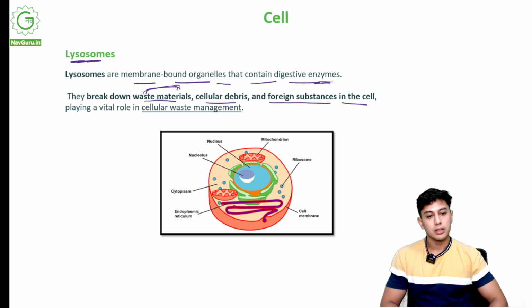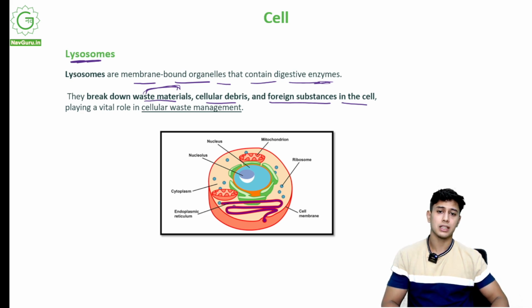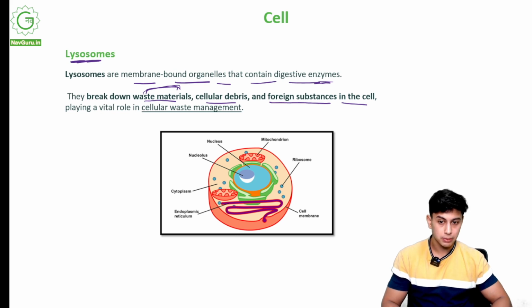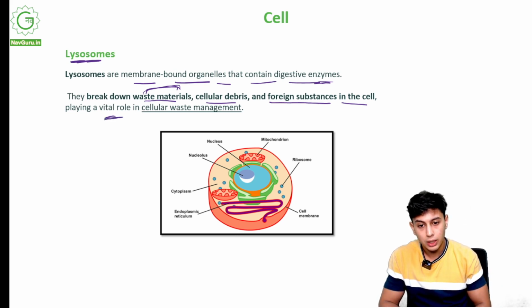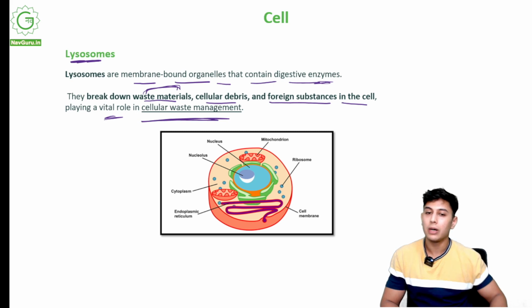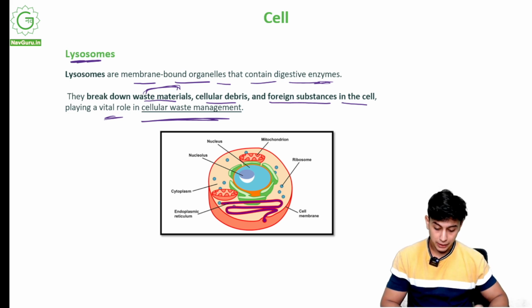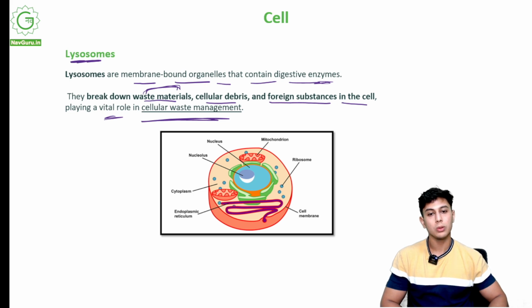And foreign substances: supposedly there are some dust particles inside, or a foreign body has entered the cell. What will happen? Lysosomes will give out enzymes that will help digest that part, that will eliminate that part, playing a vital role in cellular waste management. Without lysosomes, cells cannot dispose of their waste material. All their waste material will be broken down into smaller parts through lysosomes.